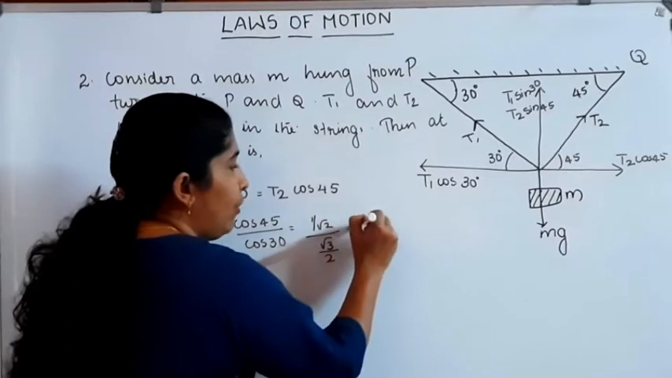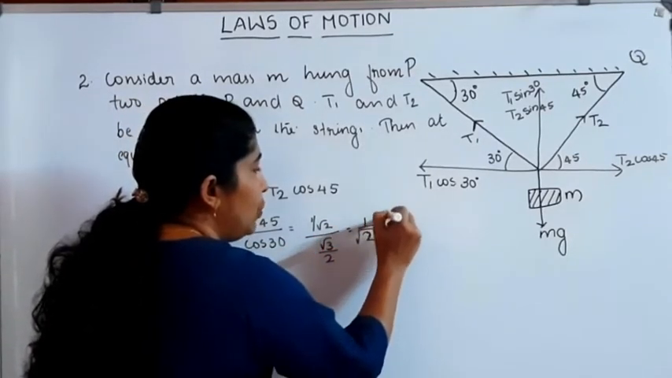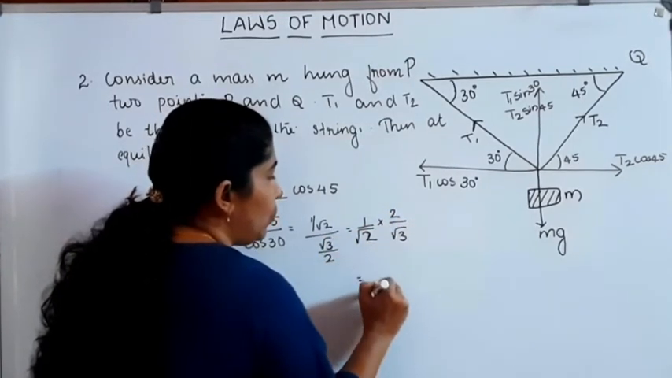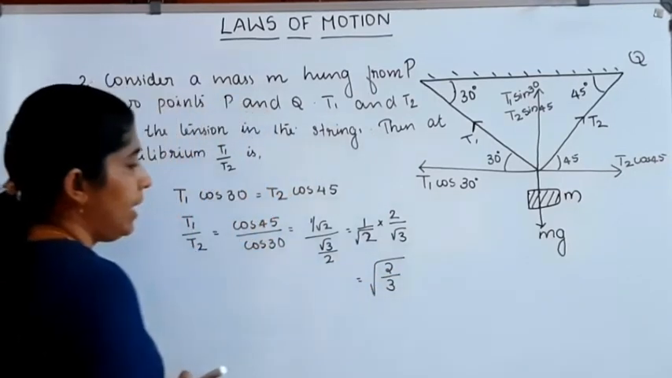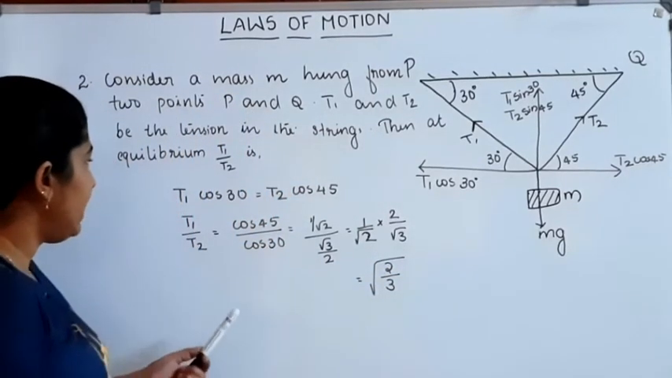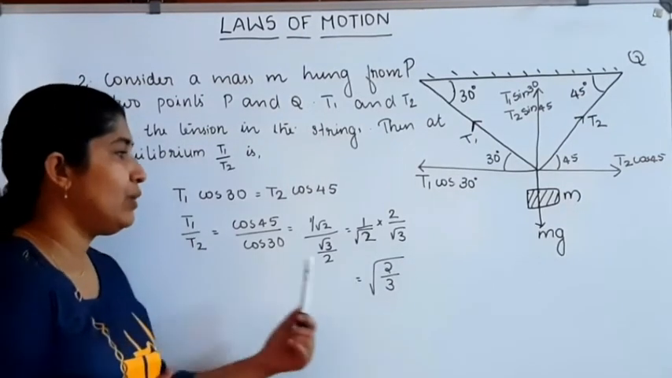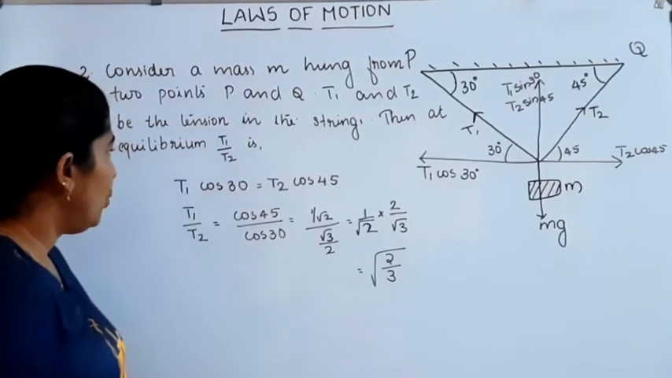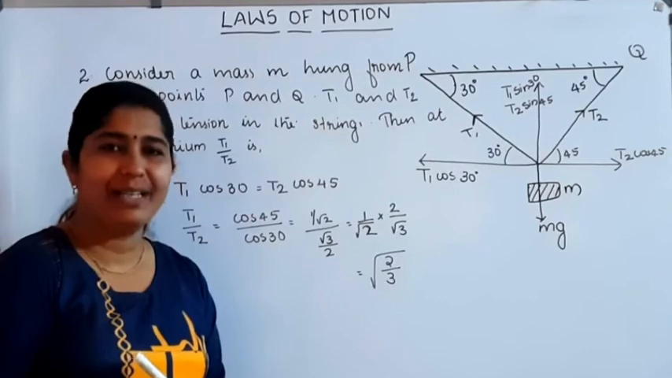So we can write 1 by root 2 into 2 by root 3. That is equal to root of 2 by 3. Root of 2 by 3 is the ratio of T1 and T2. T1 by T2 is equal to root of 2 by 3. This is the ratio of tensions at the equilibrium condition.